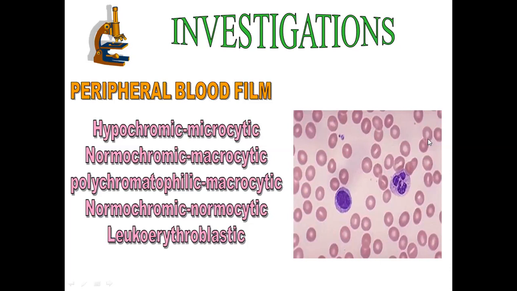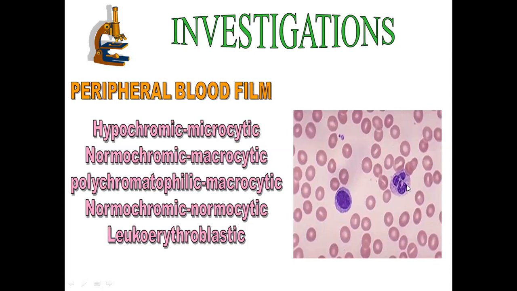These are the RBCs, and they look normal. The volume and size are the same, and the pigment is also normal in these patients. This is the lymphocyte, blue one, with a large nucleus and less cytoplasm, and this is the neutrophil.